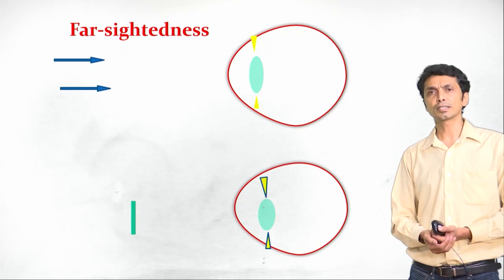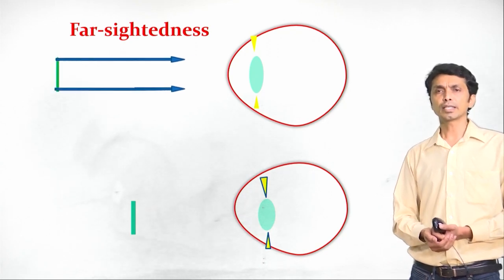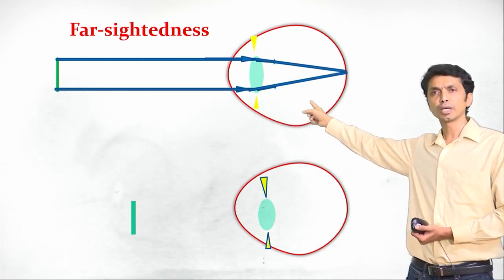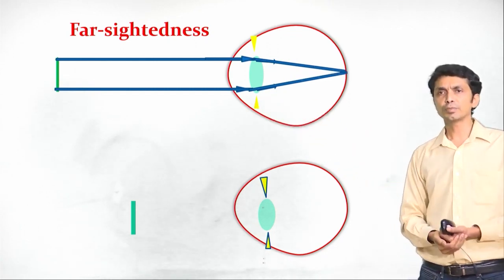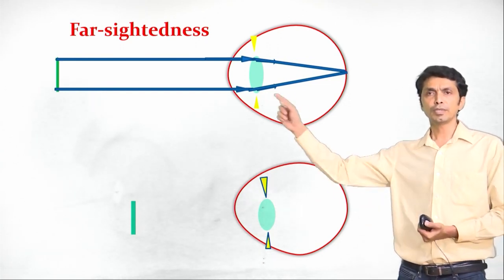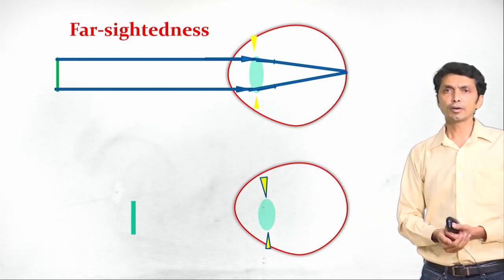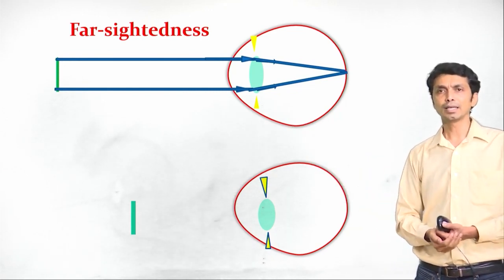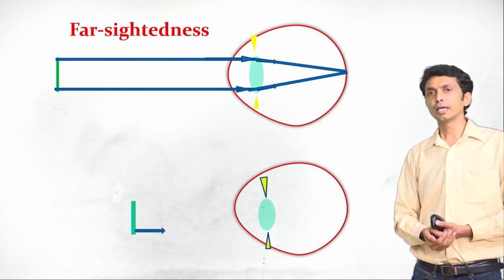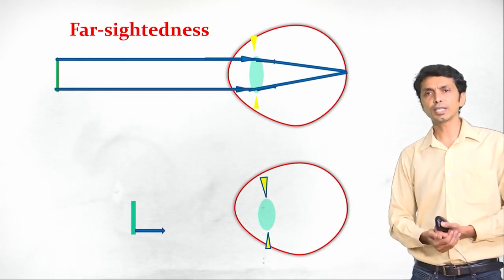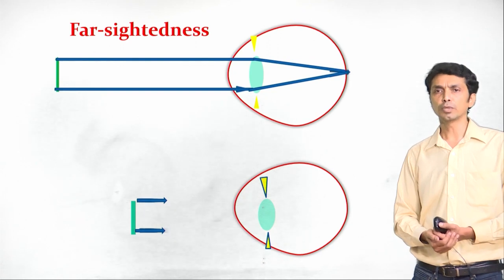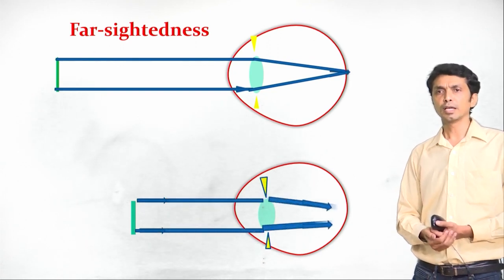What is this farsightedness? Let us take the example of an object which is far away and its image is being formed. As we can see, the image is being formed on the retina. So this individual is able to see the far away object clearly. What happens when that object comes nearer? In the second case, you can see the object is nearer to the eye. Let us see how the rays move in the object which is near.